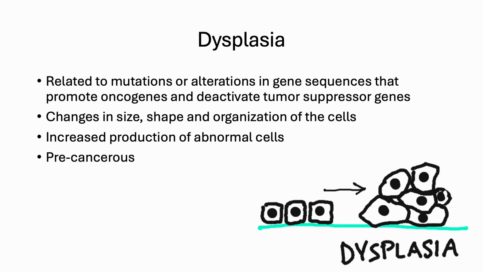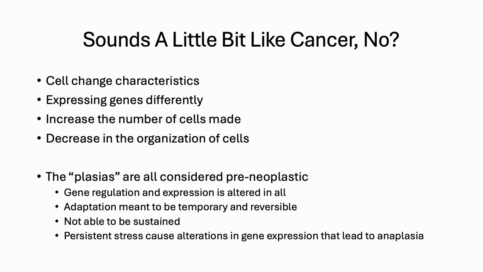Dysplasia is related to mutations or alterations in gene sequences that promote oncogenes and deactivate tumor suppression genes. Not so much different than hyperplasia, but in this case, you wind up with very atypical cells. You get changes in size, shape, and the organization of the cells. You get increased production of abnormal cells. These kind of sound a little bit like cancer, no?